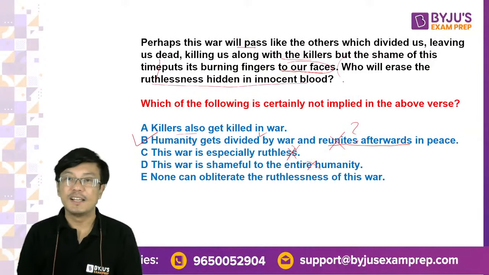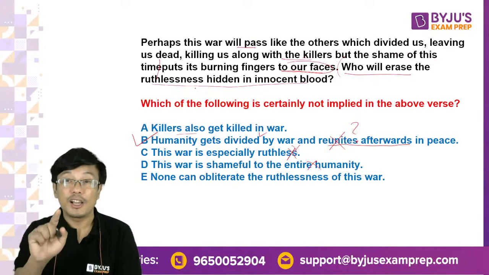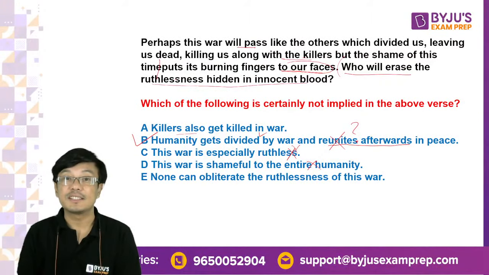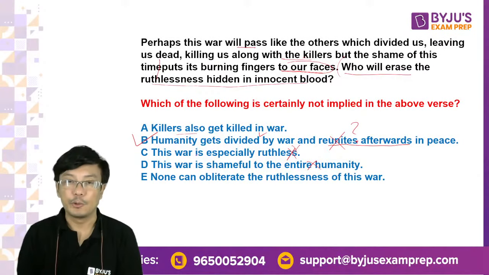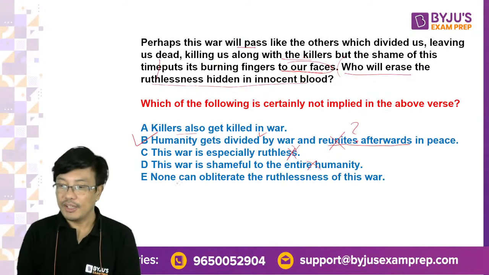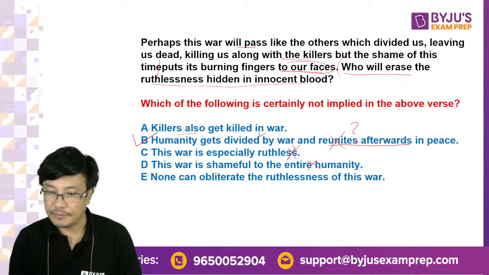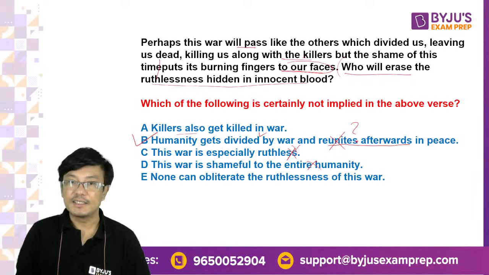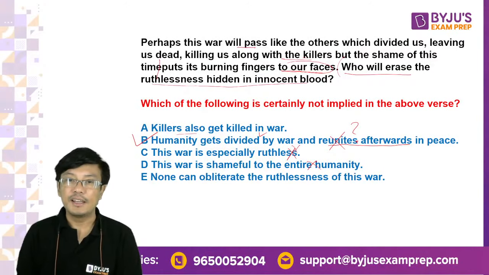What about ruthless? When you look at this question, who will erase the ruthlessness hidden in innocent blood? He is talking about the war that happened right now, so it caused ruthlessness. It is also ruthless. So C is also correct, right? Now, what about E? Nobody answered E. None can obliterate the ruthlessness of this war.